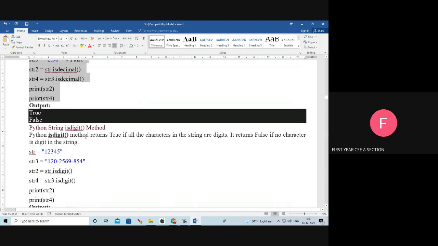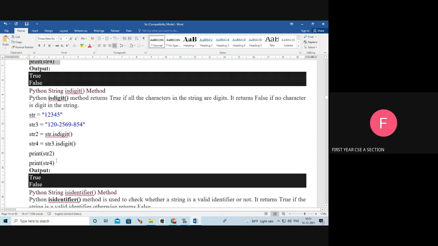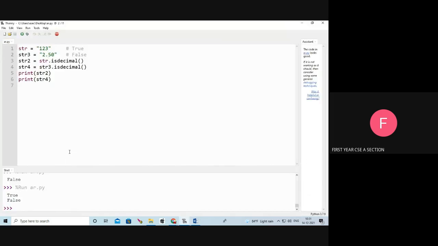Next is the isdigit function. It returns true if all the characters in the string are digits, otherwise it returns false. For example, str equal to 1 2 3 4 5, str3 equal to 1 2 3 hyphen.